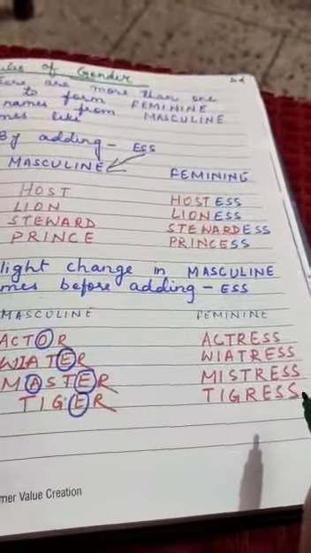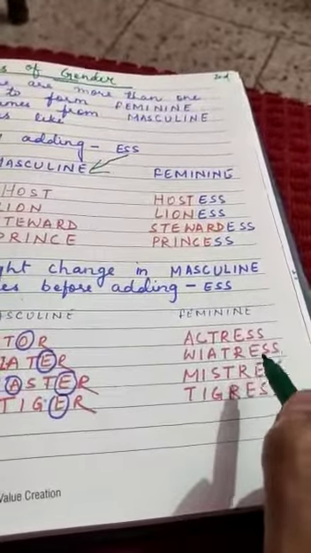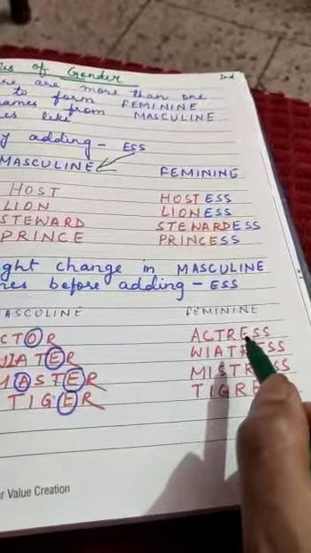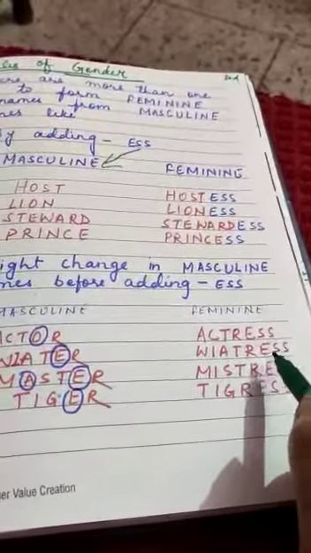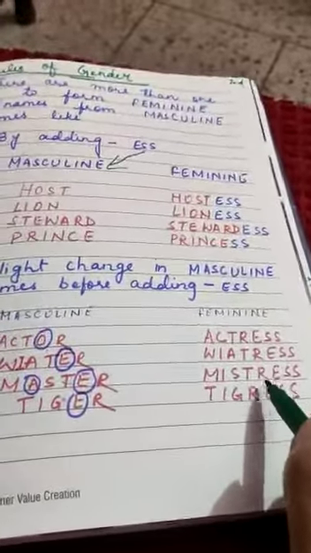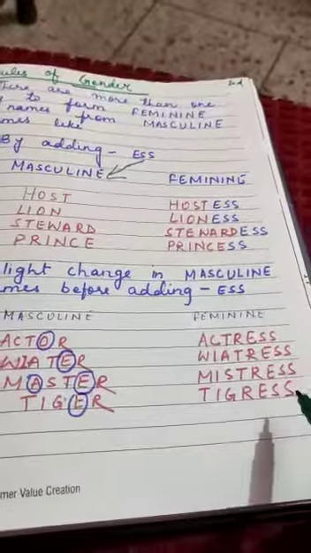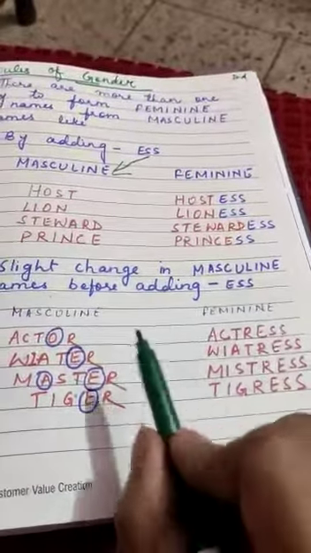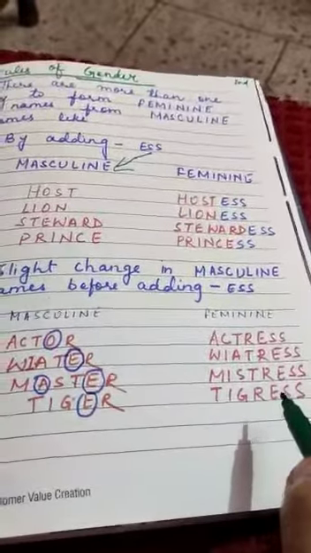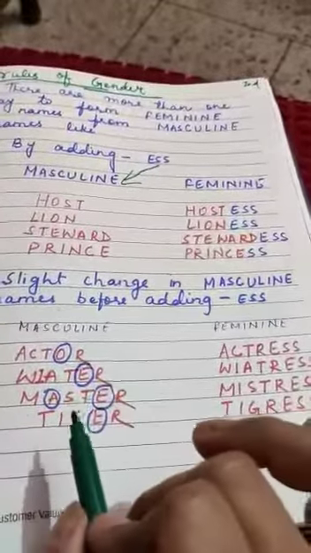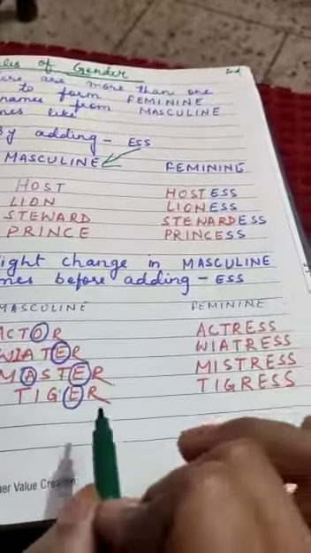R is added with ESS. In actor, in waiter, in mistress, and in tigress, R is added with ESS. Actor will be actress, waiter will be waitress, master will be mistress, tiger will be tigress. This is the rule, you have to follow that: actor, waiter, master and tiger.